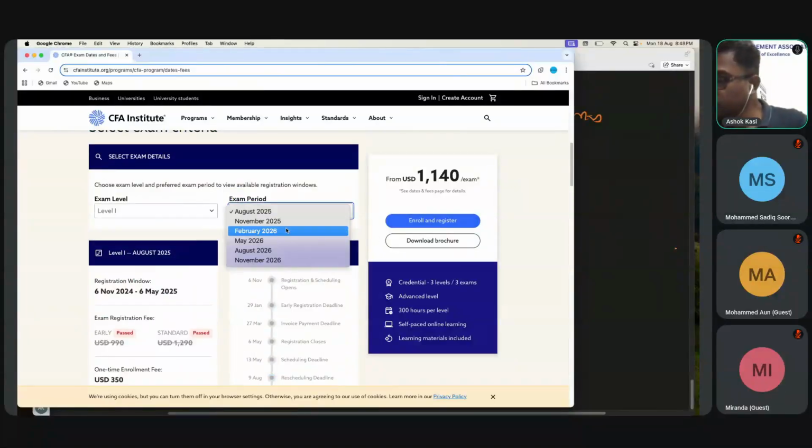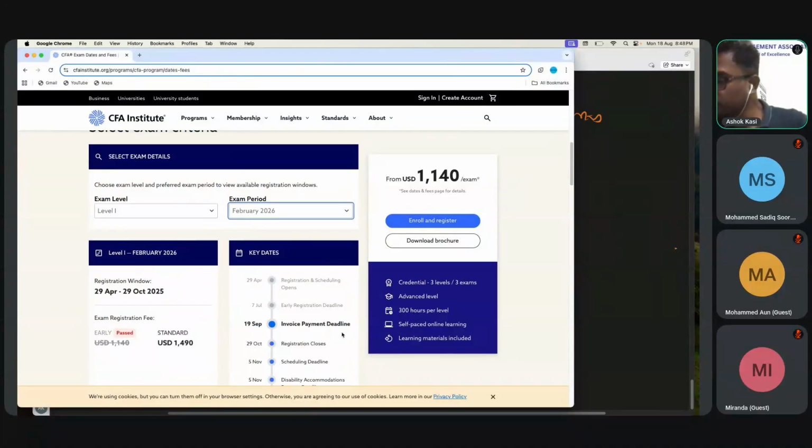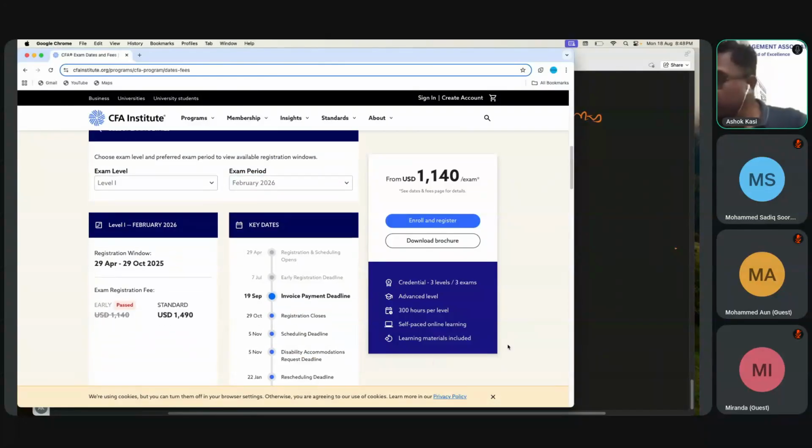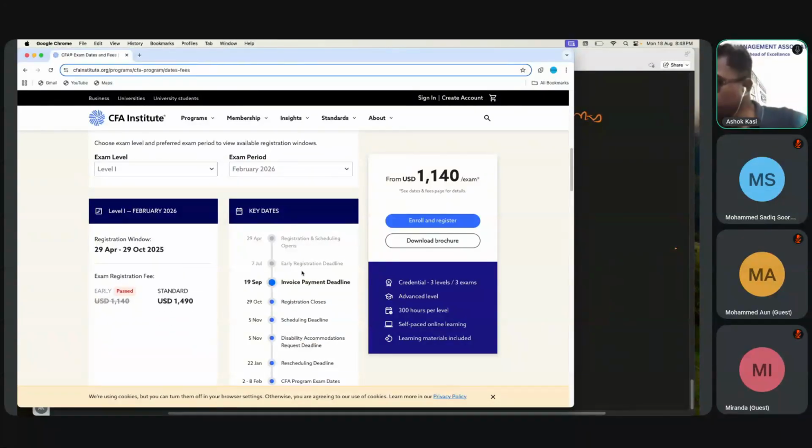So you said Feb 2026, right? See, early bird... one second, let me see. This is Feb 2026. Early registration deadline is over, 7th July. Then the standard one will close on 29th of October. So till 29 October we can register, right? Yeah, October, but the fees will be a little higher, okay? Yeah. Fees will be this one.